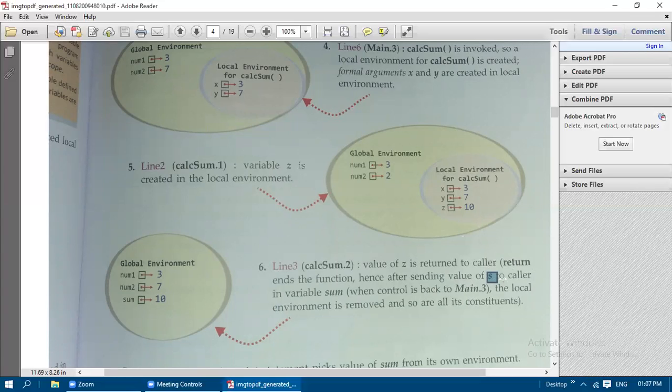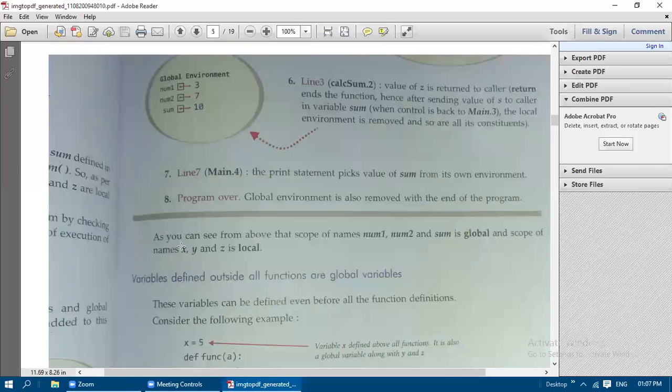So the value of z is sent to the caller in variable sum. So sum now holds the value 10, and the local environment is removed, and so are all its constituents. Whatever local environment values and answers there were, all of these are going to be removed. So now only the global environment is available when it returns to line 7, the fourth statement of main, when it is getting executed.